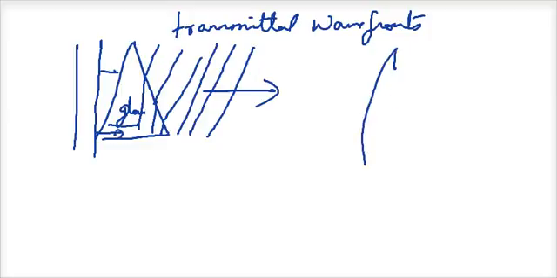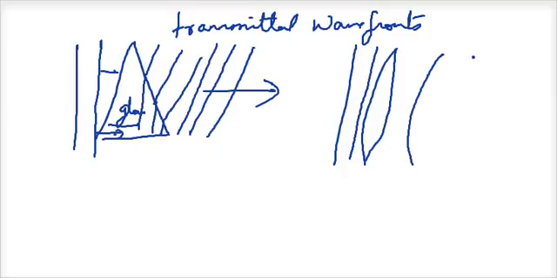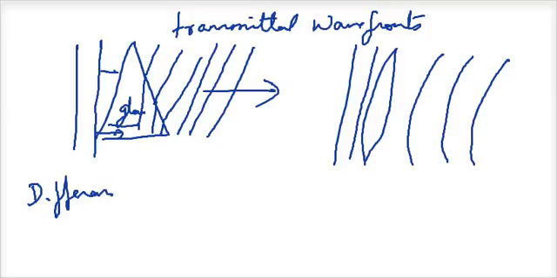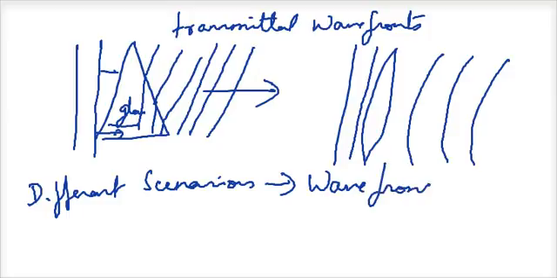Similarly, if I have a lens like this and if I have a plane wavefront like this, once this reaches here, this gets into the glass while this travels in air, so it will travel faster. So when it comes out, the emerging wavefronts will look like this. So for different scenarios, we should be able to draw the wavefronts, keeping in mind some of these concepts that we just now discussed. Okay, so I hope you are able to understand this.